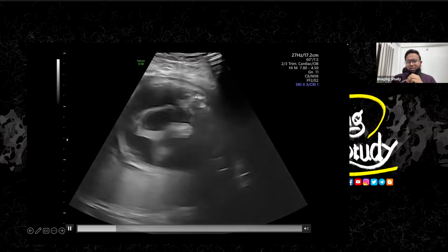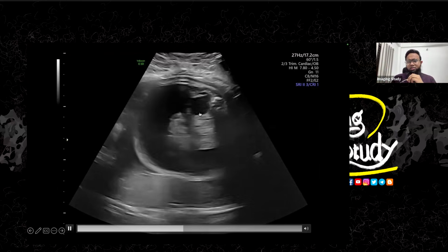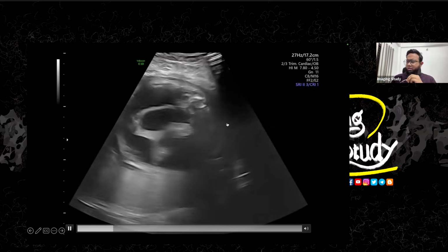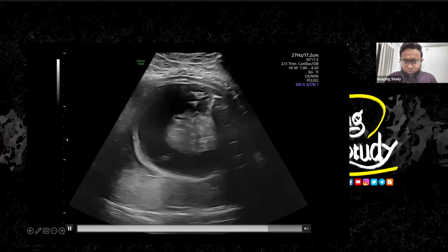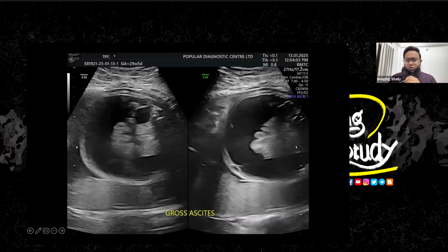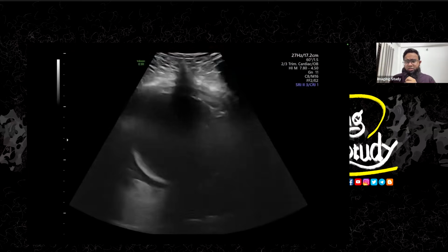So these are the kidneys. This is the cystic kidney, and this one is hydronephrotic, which is not well understandable in this picture. So this is a gross ascites. But the skin is not quite thickened in comparison to hydrops fetalis babies. So the baby should have some other lesions here.